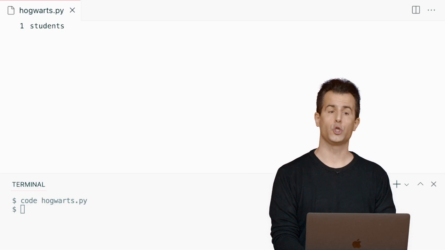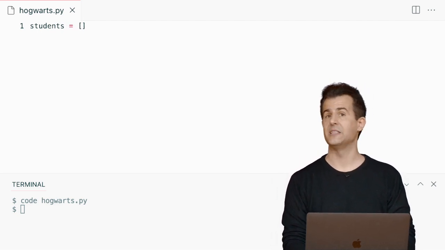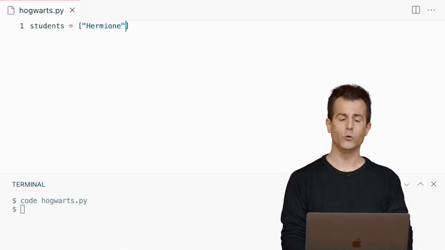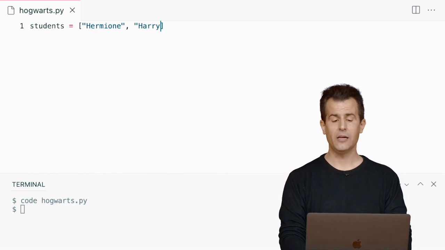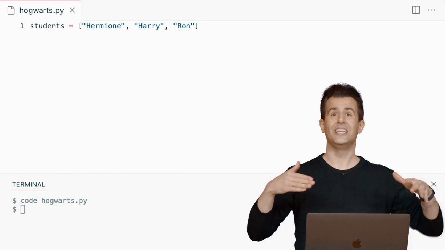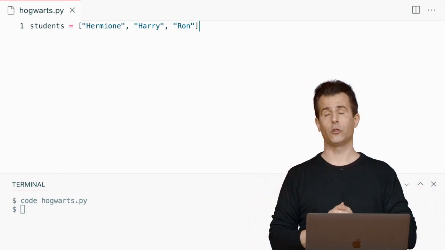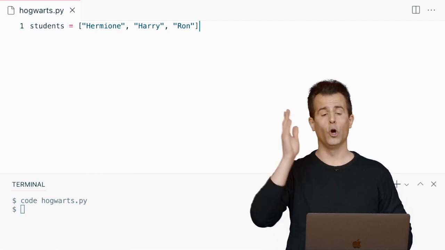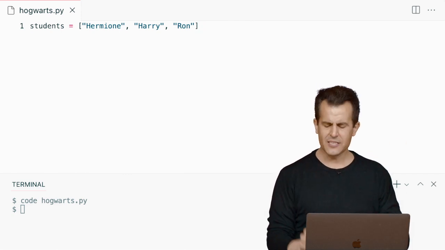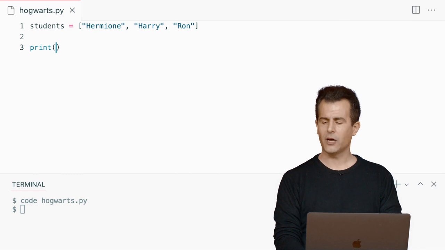A variable is going to be called students. It's going to equal, as I've done in the past, a square bracket, which means, hey, here comes a list. And those values are going to be Hermione in quotes because it's a string, Harry in quotes because it's a string, and then Ron in quotes because it's a string as well. So this is a list of length 3. It's similar in spirit to my list of length 3 earlier, but that had 3 ints, 0, 1, 2. Now I have a list of 3 strings instead. And this isn't very useful at the moment, but let me just do something as a check for myself.